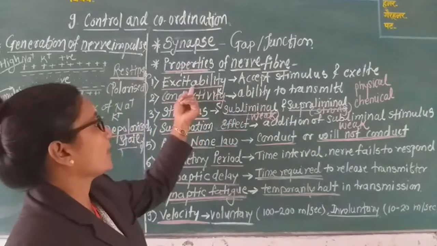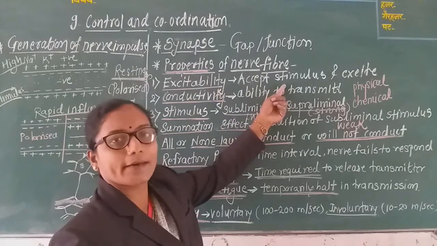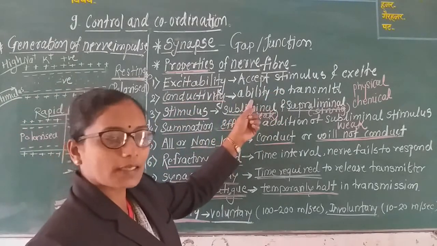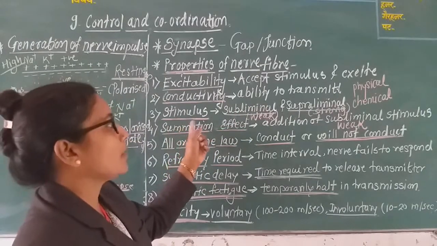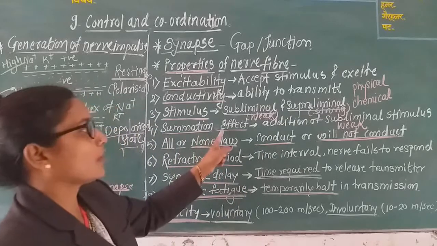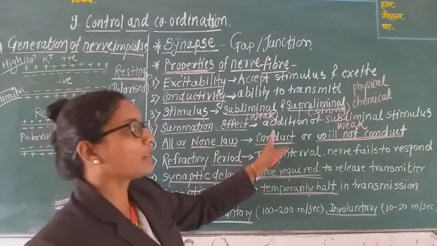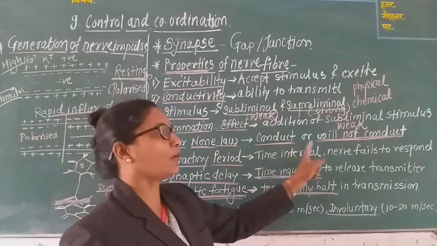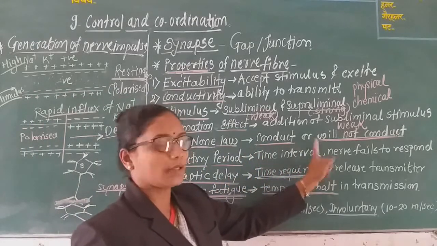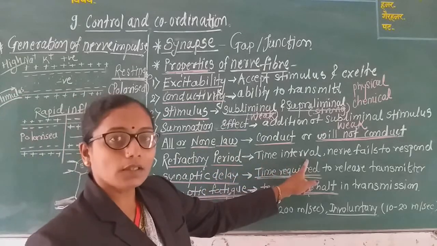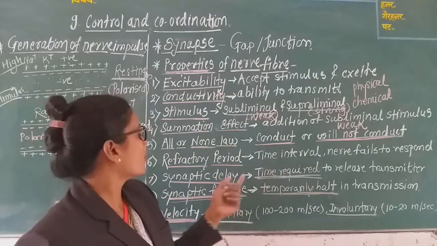Excitability means accepting the stimulus and getting excited. Conductivity means ability to transmit. Then stimulus means subliminal and supraliminal. Summation effect means addition of weak stimuli. All or none law means the nerve will conduct or will not conduct the impulse. Refractory period means the time interval in which the nerve fails to respond.